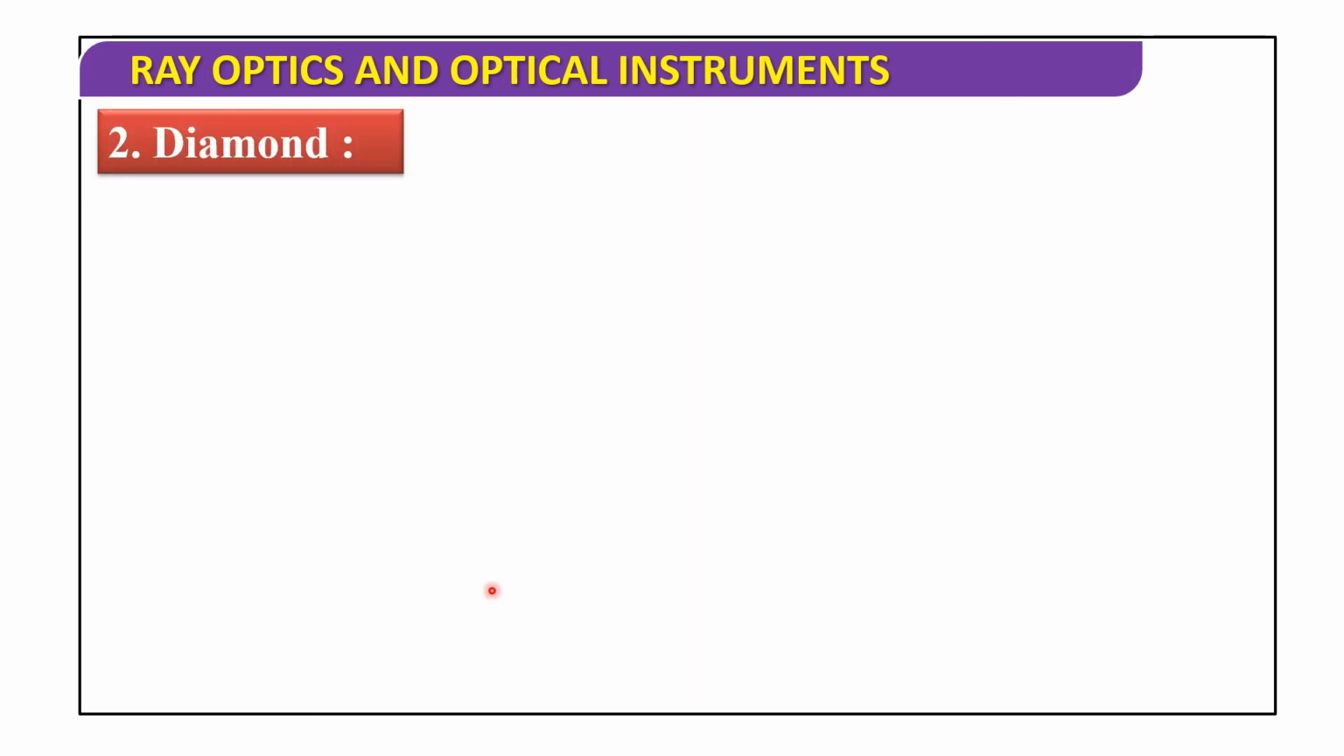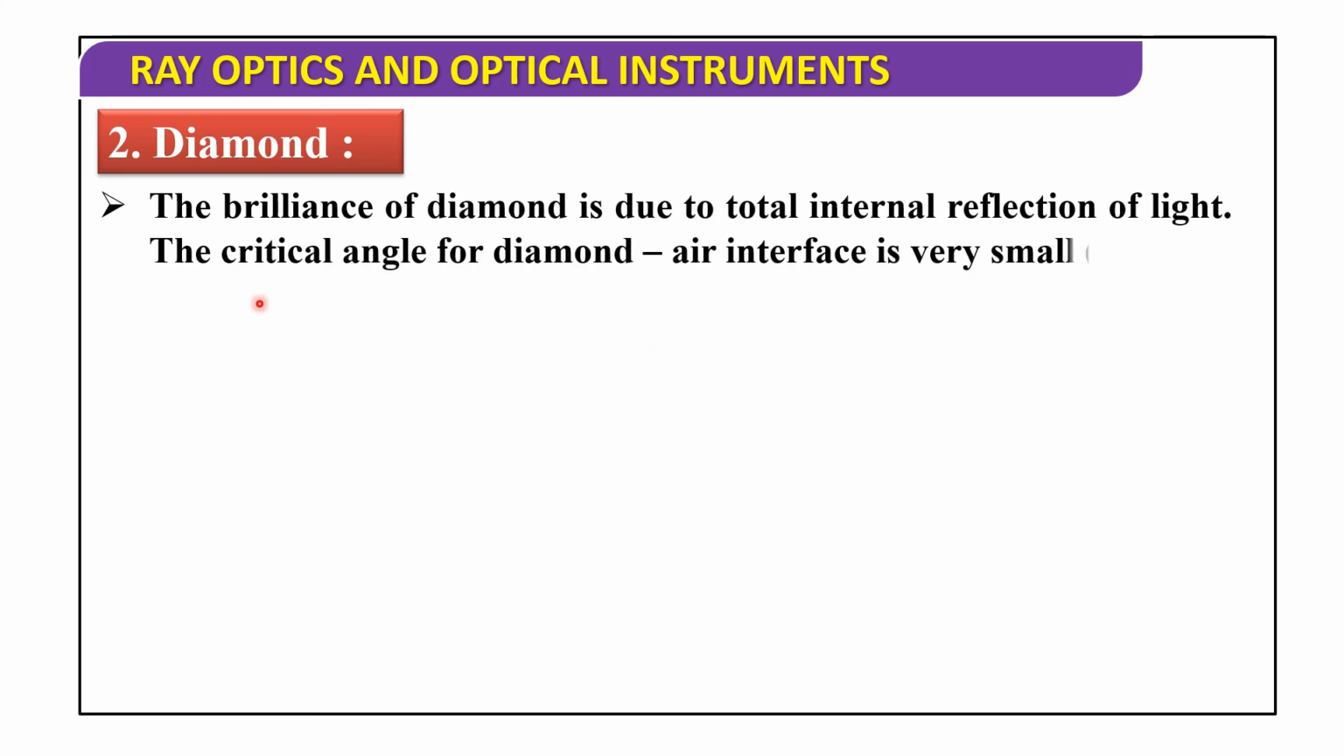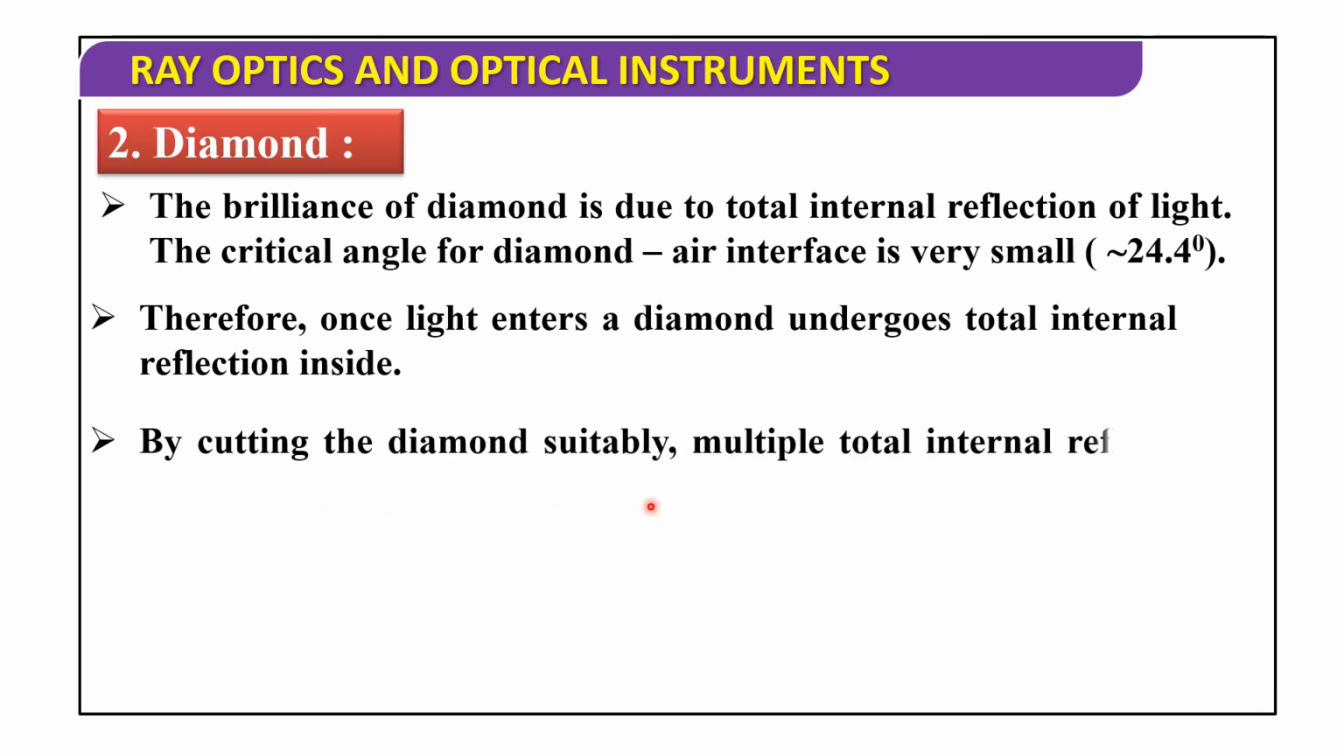Now the next application, diamond. The brilliance of diamond is due to total internal reflection of light. The critical angle for the diamond-air interface is very small, that is 24.4 degrees. Therefore, once light enters a diamond, it undergoes total internal reflection inside. So, by cutting the diamond suitably, multiple total internal reflections can be made to occur.